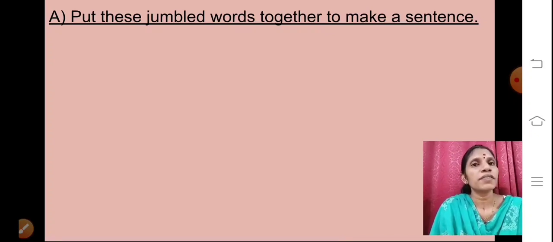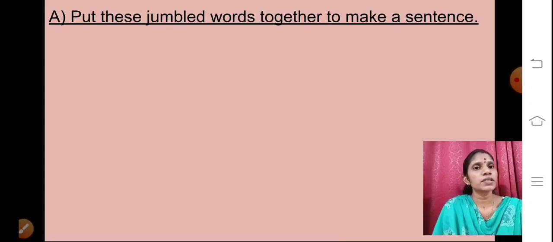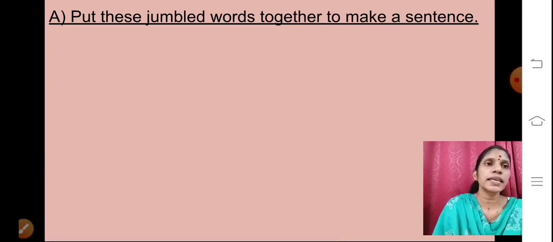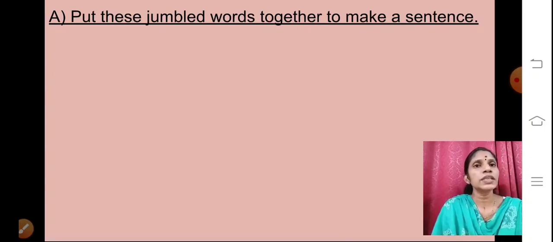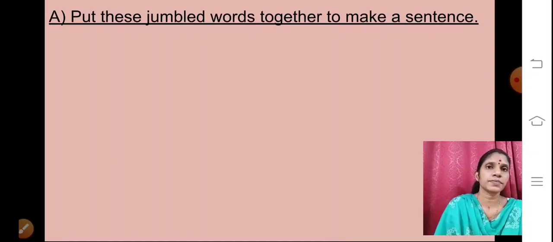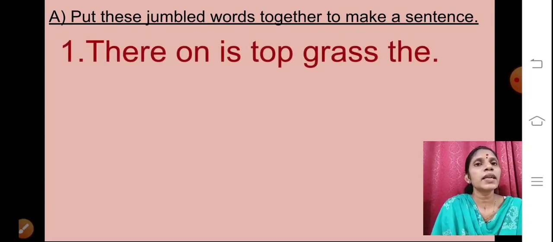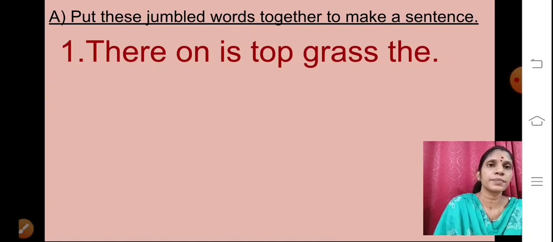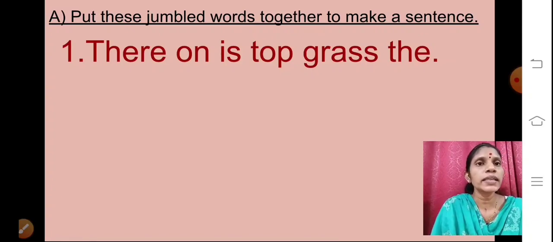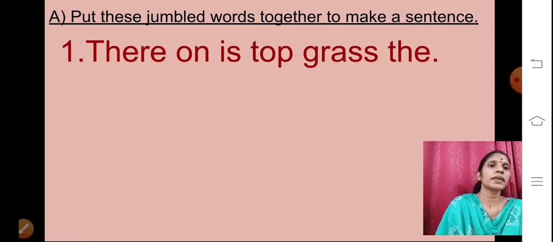Here I will read the heading first. Put these jumbled words together to make a sentence. Okay, the first question is: there on is top grass the.